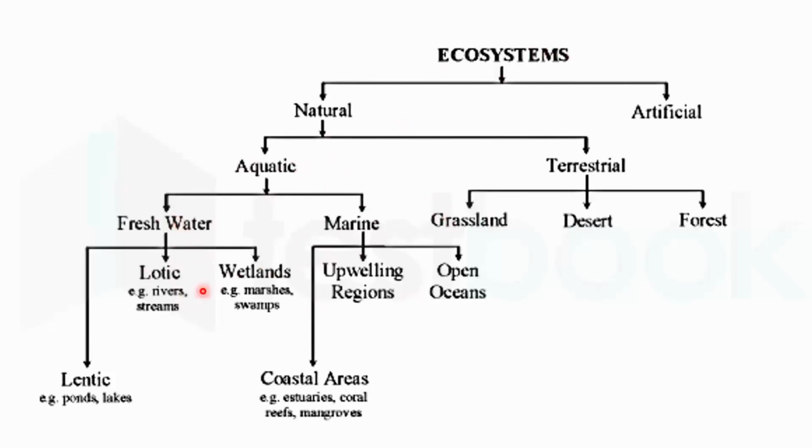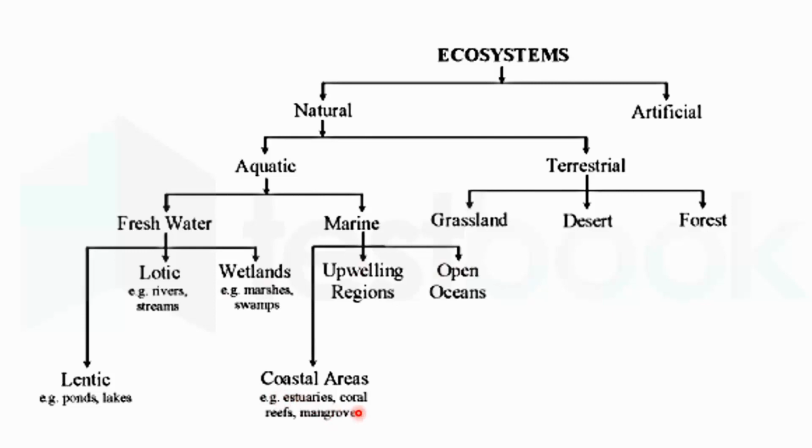Freshwater ecosystem may further be divided into lentic, that includes the ponds and the lakes, lotic, that includes the rivers and the streams, and wetlands, that include the marshes and the swamps. The marine ecosystem may further be divided into three types: open oceans, upwelling regions, and the coastal areas. For example, the coral reefs, mangroves, or the estuaries. So this was about the aquatic natural ecosystem.